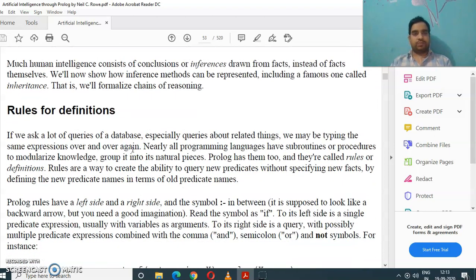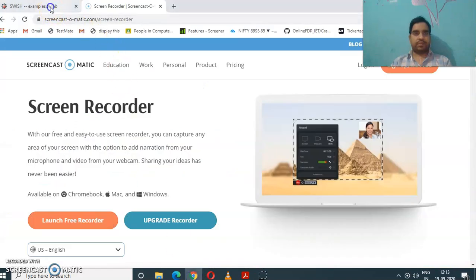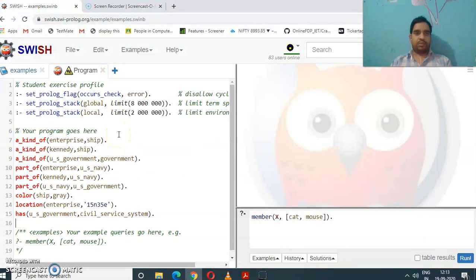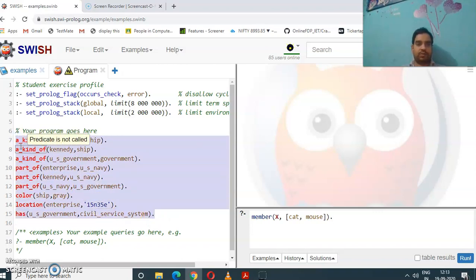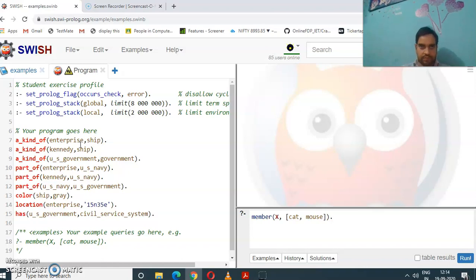As we have discussed in our previous lectures about a simple Prolog program, which is storing the facts in predicate form in our Prolog compiler. I have talked about it in our previous lecture. These sentences are basically facts about the U.S. Navy. So we have already discussed how we can write the English sentences in the form of predicates.